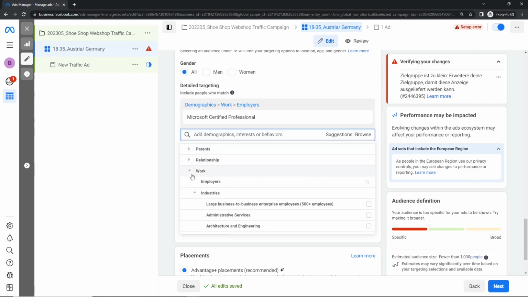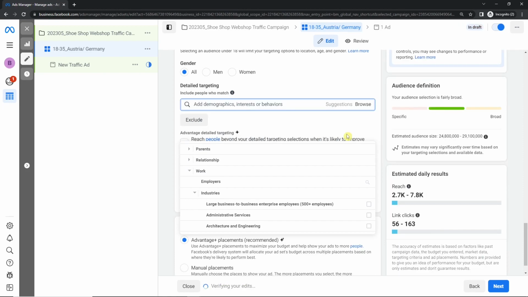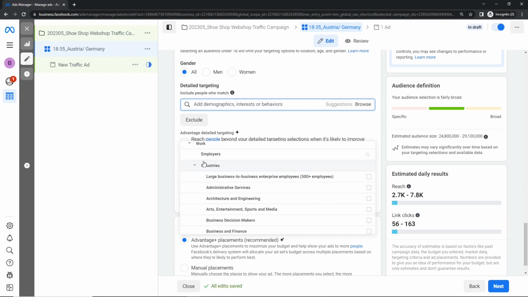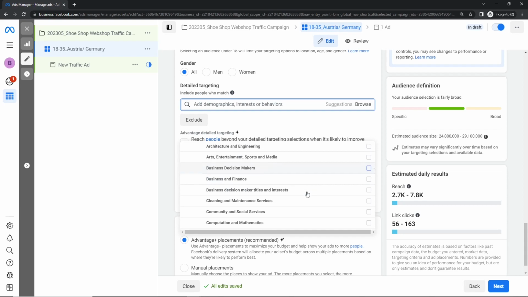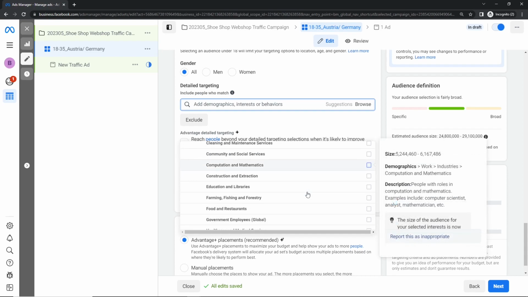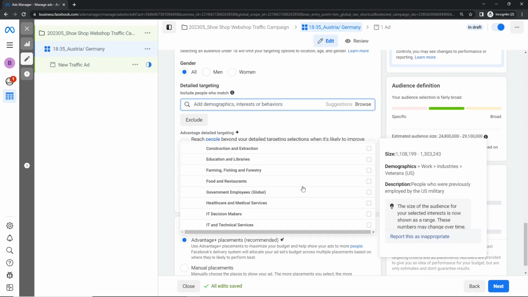So I should delete that. Up here I have demographics, work, employers, and I simply delete that. Okay, industry the same. Maybe I have a newsletter that I promote, or I'm a marketing agency and I now only want to target people in marketing, which is maybe marketing decision makers.